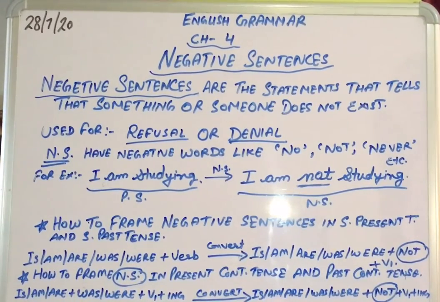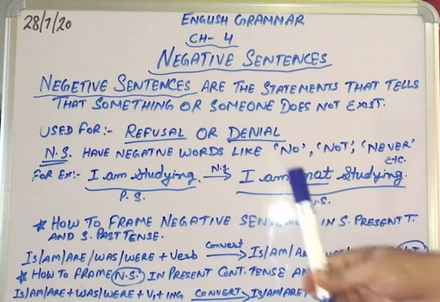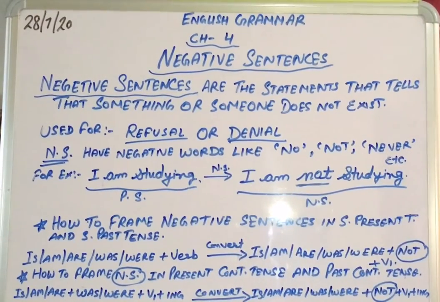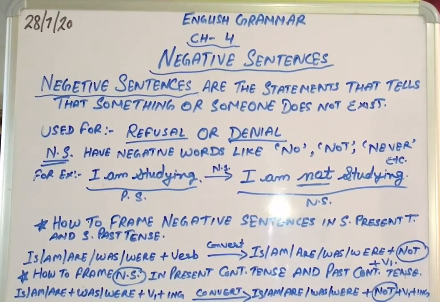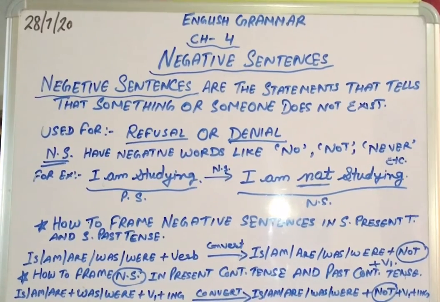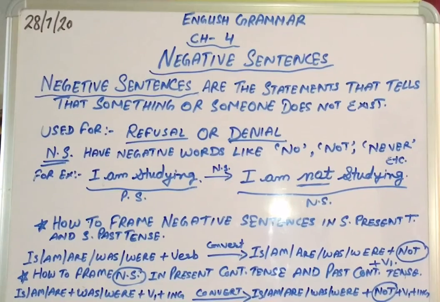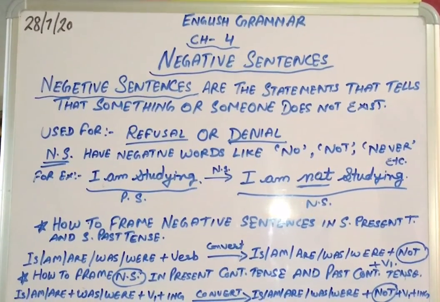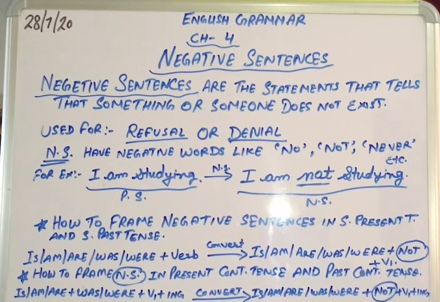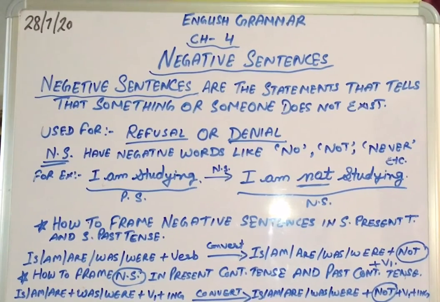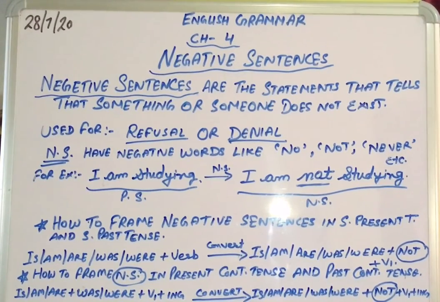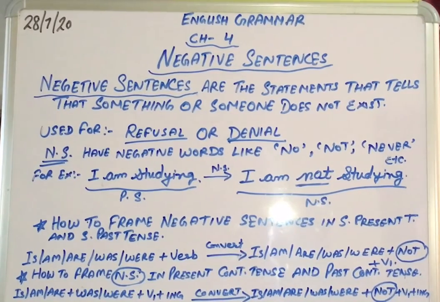In simple present tense, we know that the first form of the verb with s or es is coming, like speaks, writes, reads. So the first form of the verb plus s or es comes in simple present tense. And in simple past tense, was, were is coming.